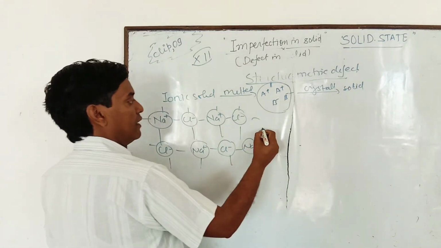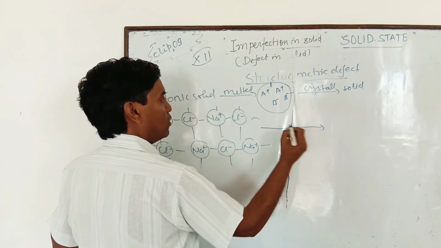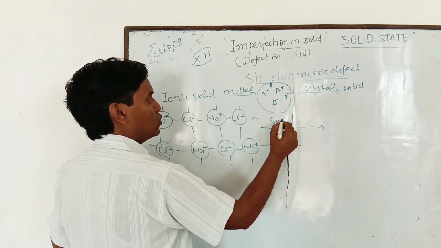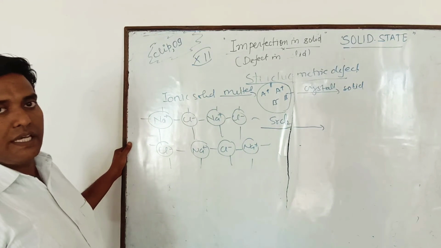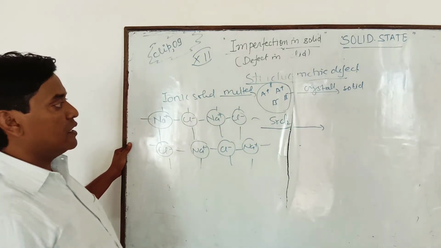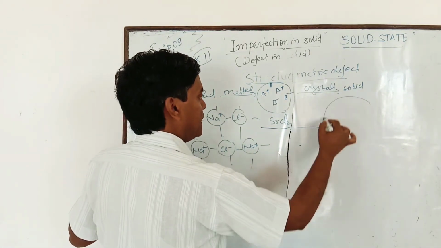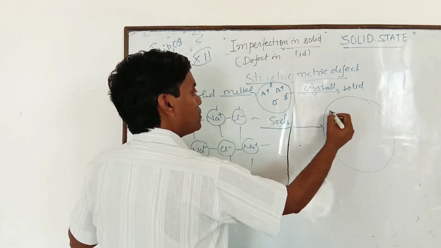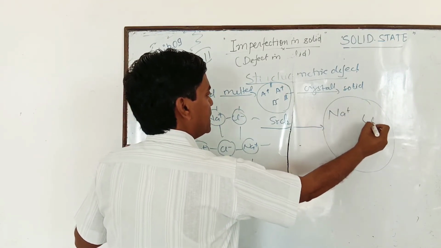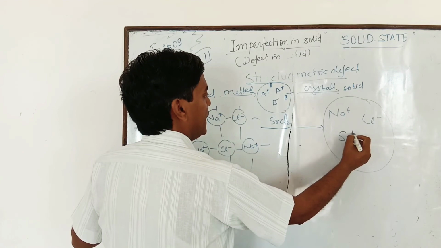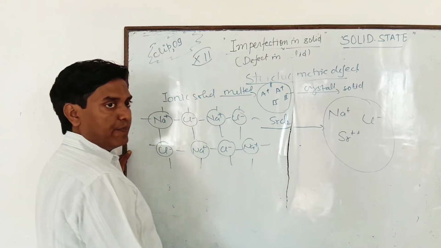Now it is melted along with a small amount of SrCl2. In the molten state, there is a huge number of Na plus ions, Cl minus ions, and Sr2 plus ions.